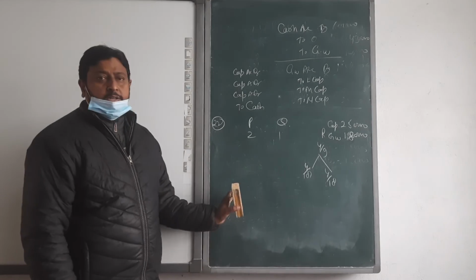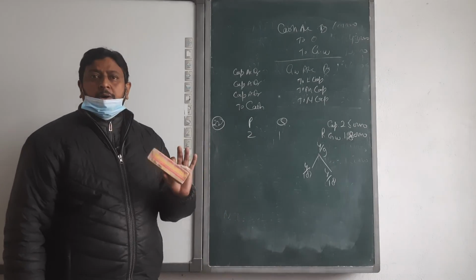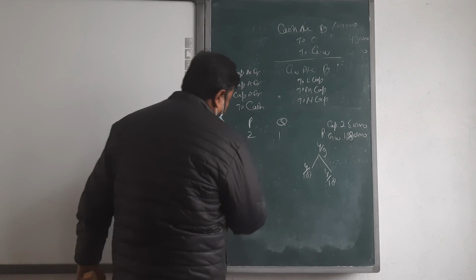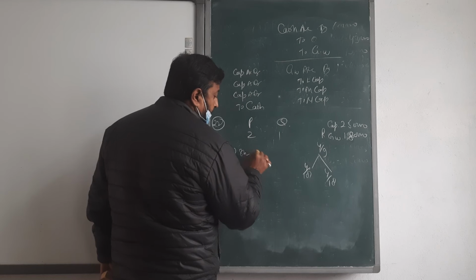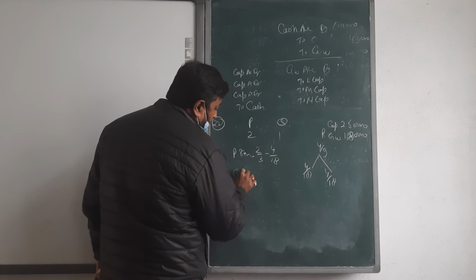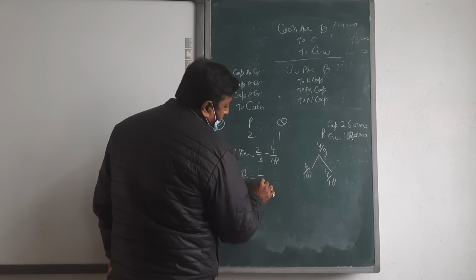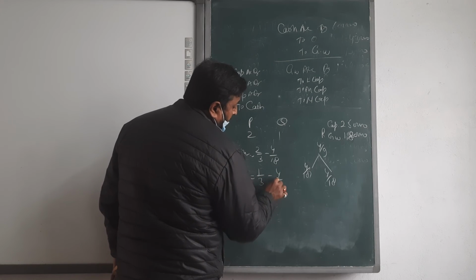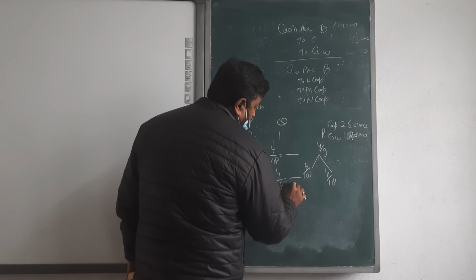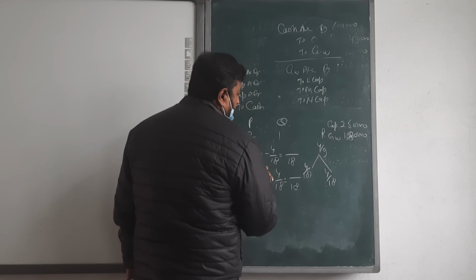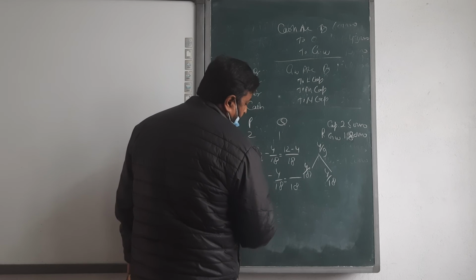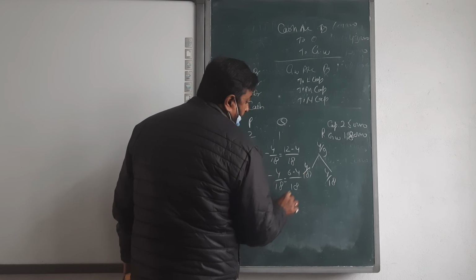First we calculate the new profit sharing ratio. It is easy. P's share is 2 upon 3 minus 4 upon 18, and Q's share is 1 upon 3 minus 4 upon 18. With 18 as the denominator, 6 into 2 is 12 minus 4, and here 6 minus 4.